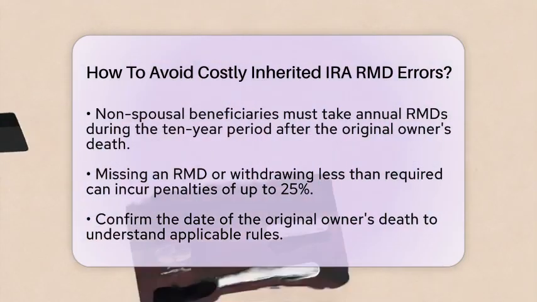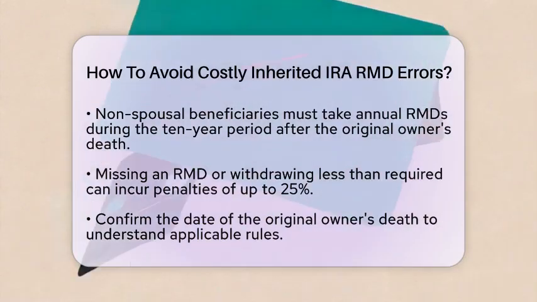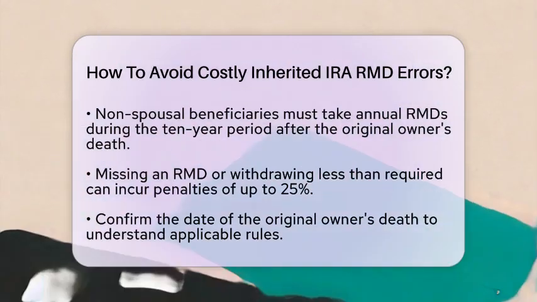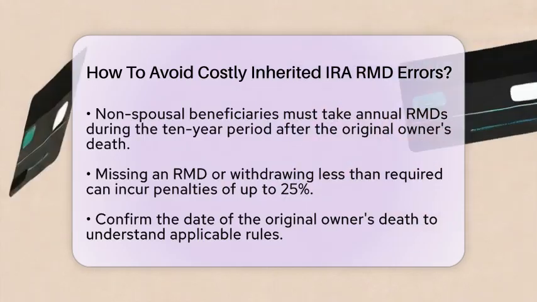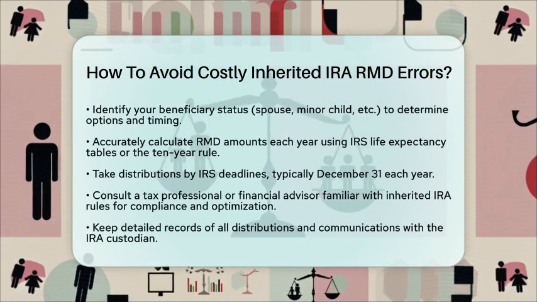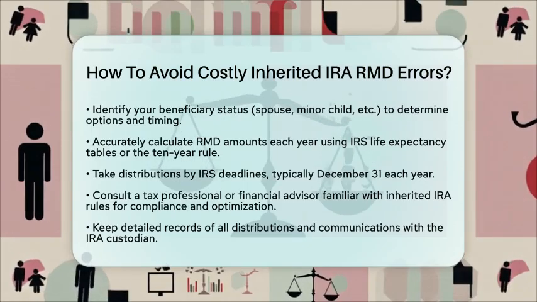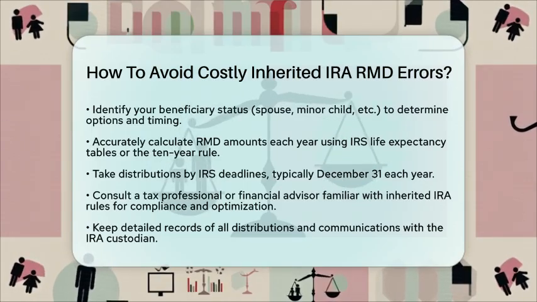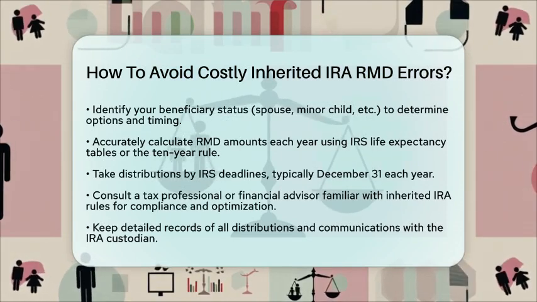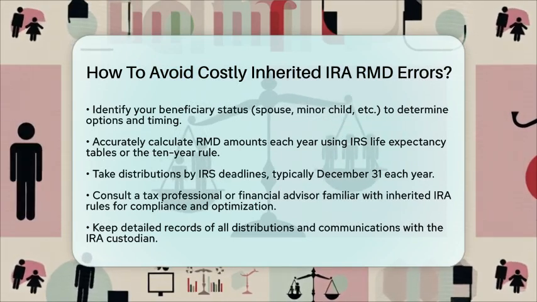Calculate your required minimum distribution amounts accurately each year. You can use the Internal Revenue Service life expectancy tables or the 10-year rule as applicable. Make sure to take your distributions by the Internal Revenue Service deadlines, which are typically December 31st each year. The first required minimum distribution may have a different deadline, so be aware of that.